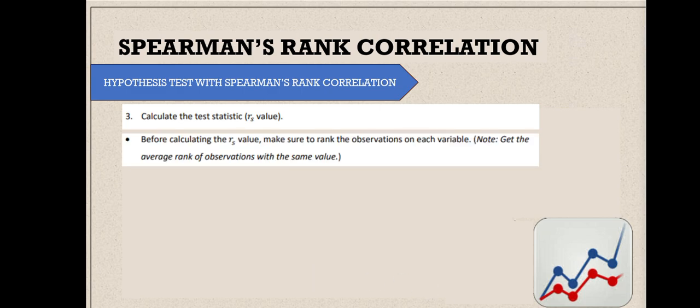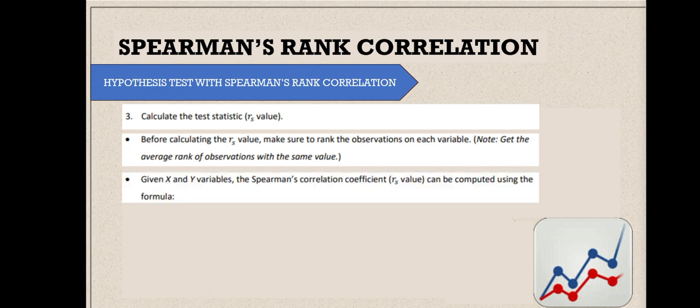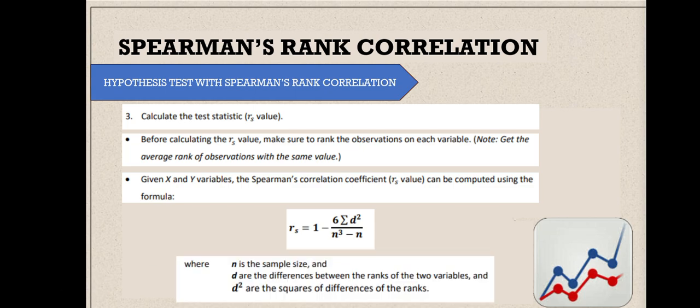So before calculating yung ating test statistic, make sure to rank the observation in each variable. And then, given X and Y variables, the Spearman's correlation coefficient can be computed using the formula. So we have here the formula. R sub S is equal to 1 minus 6 times the summation of d squared over n cubed minus n, where n is the sample size, d naman are the difference between the ranks of the two variables, and the squares are just the squares of the difference of the ranks.